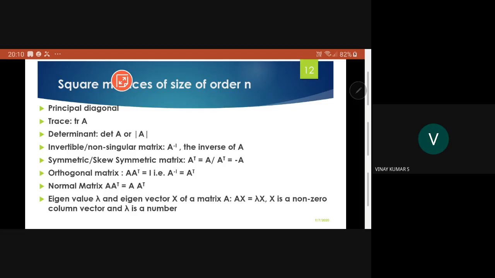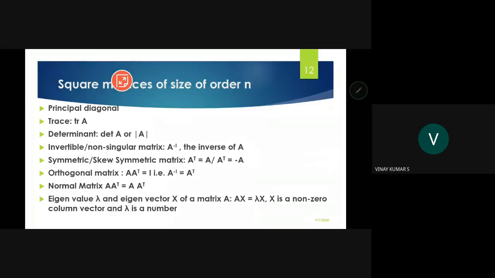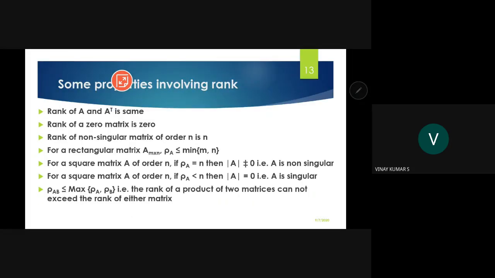If A into A transpose is equal to A transpose into A, then it is called a normal matrix. If they are equal, then it is called a normal matrix. We will talk about eigenvalues and eigenvectors later, but first some important properties involving rank.